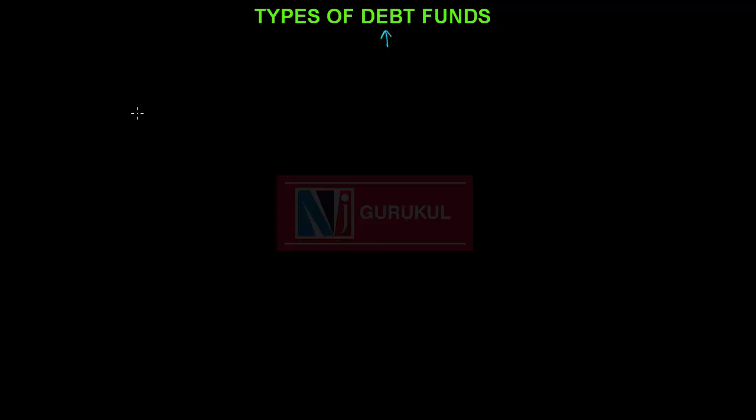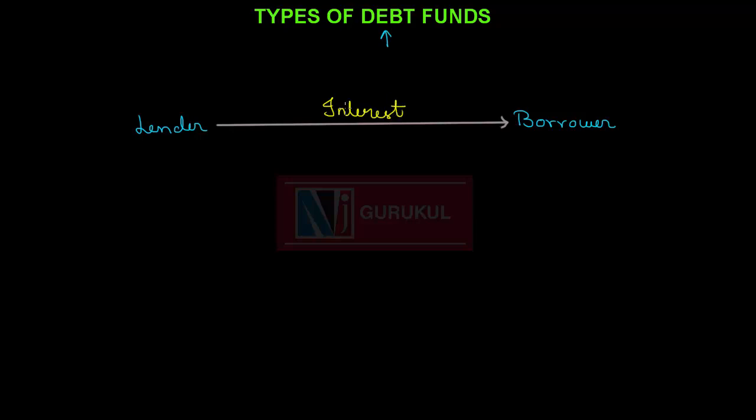Debt is a simple word. There is a lender who has excess money and there is a borrower who is in need of money. The lender lends money to the borrower for a fixed interest and for a fixed time.